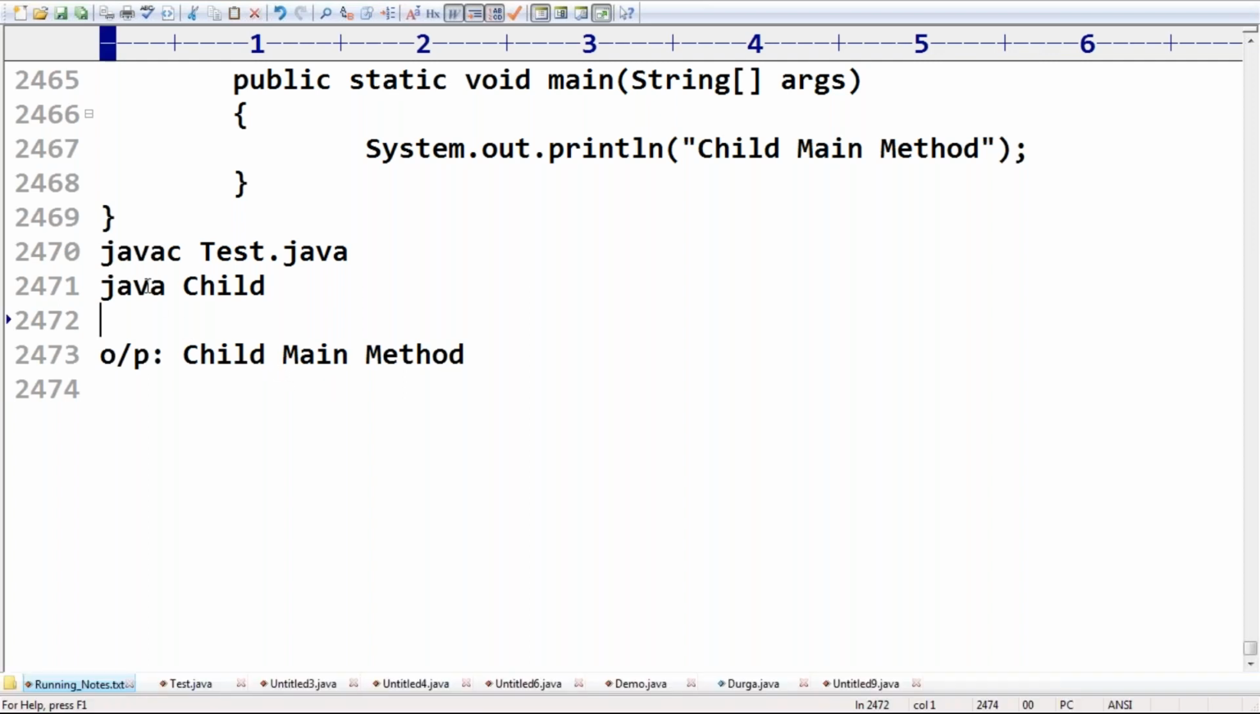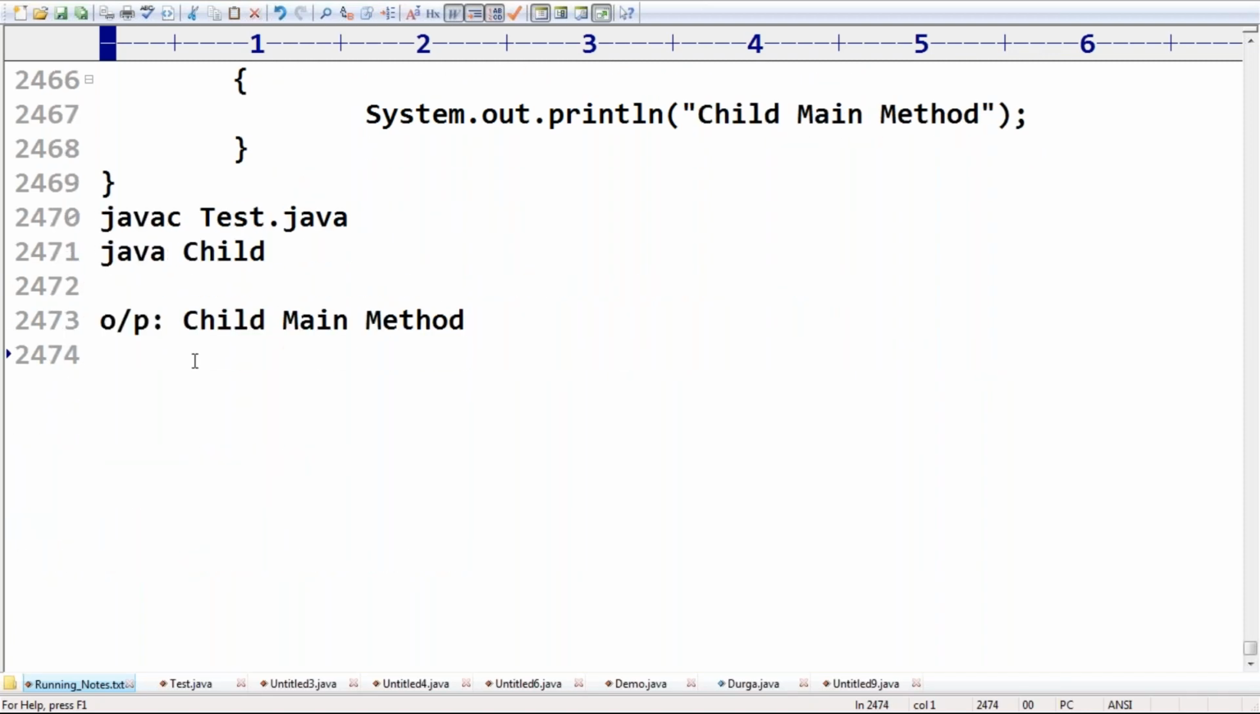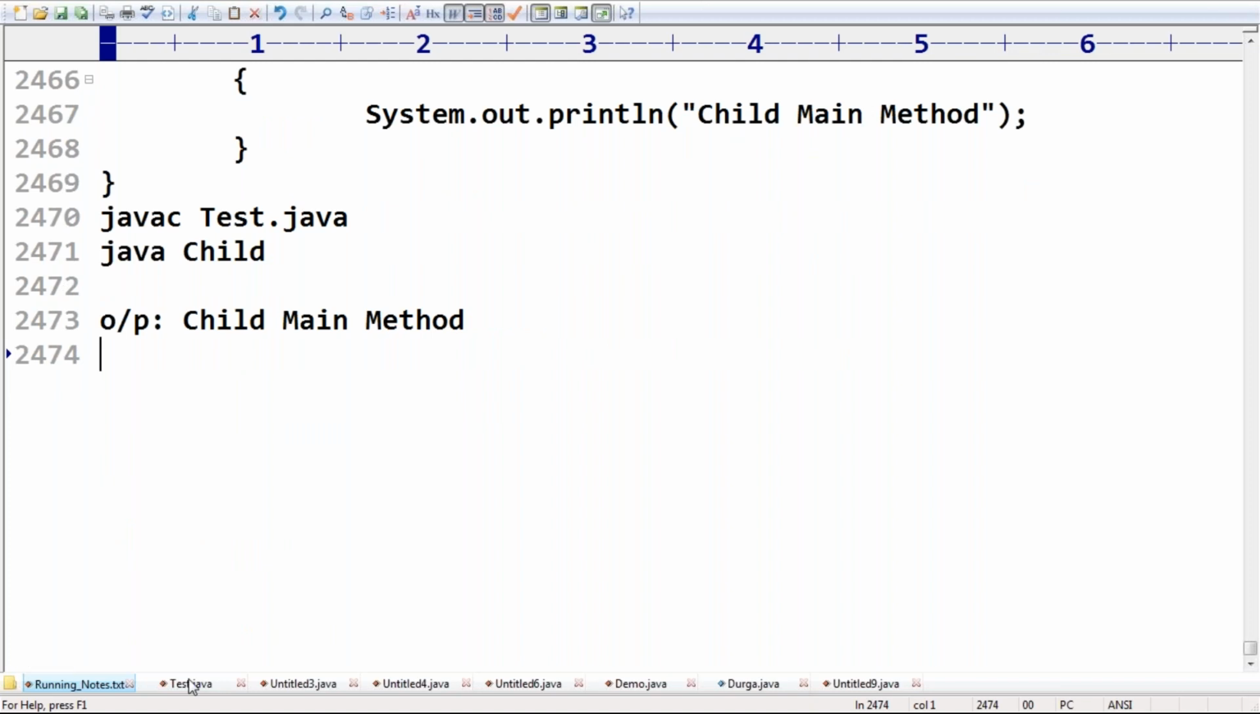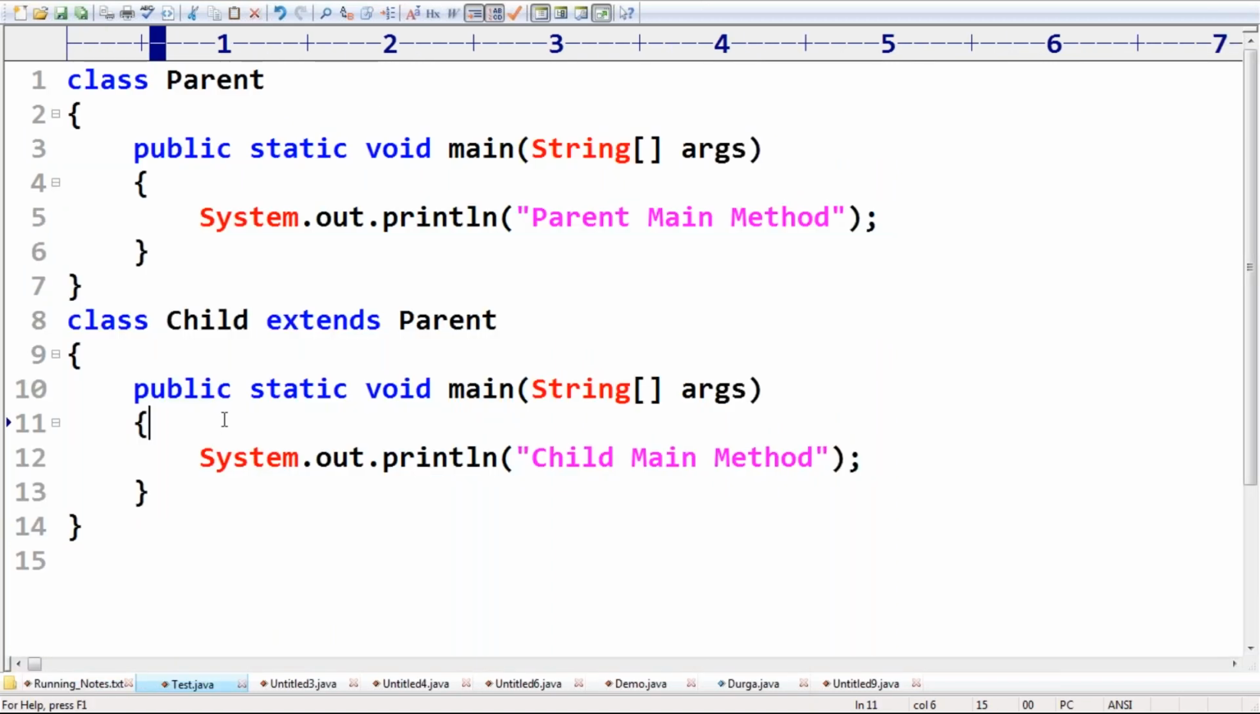Okay, now observe this a bit carefully. So now this is the child main method. It seems the overriding concept is applicable for the main method, but it's not overriding, it is method hiding. That concept I will discuss in OOPS, don't worry at all, sir. Sir, any doubt about this? Can you please confirm? Is there any doubt? Okay, up to this is clear, right?